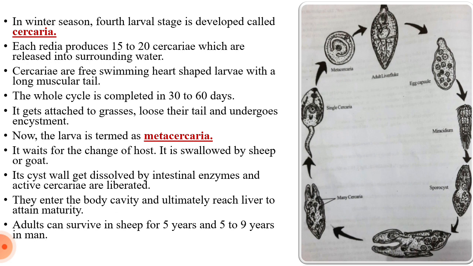But when animals such as sheep, goat or cattle are grazing, the metacercariae are accidentally swallowed by the sheep or goat. Along with the grasses, the metacercariae also enter the body of the primary host. Then, after entering the digestive system, the cyst wall gets dissolved by the intestinal enzymes and active cercariae are liberated.